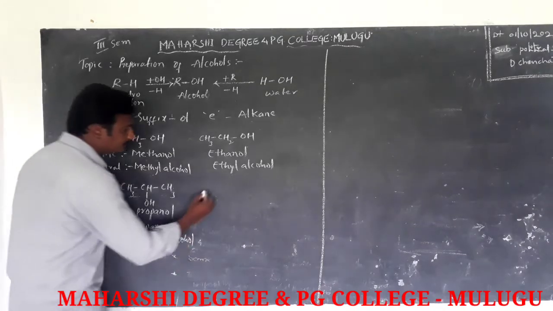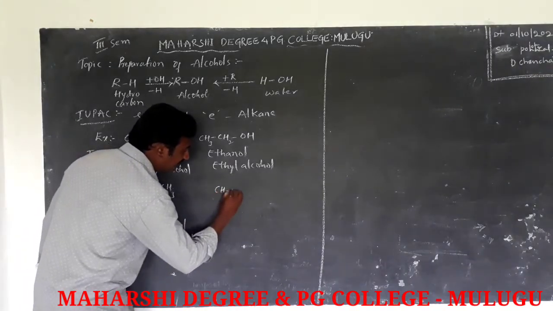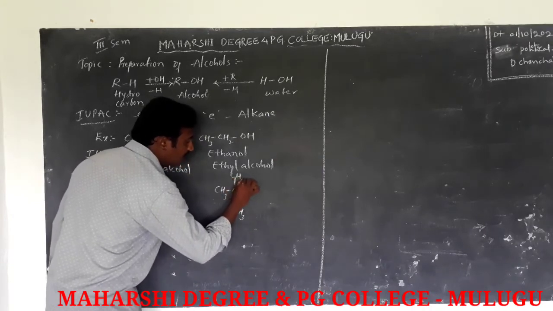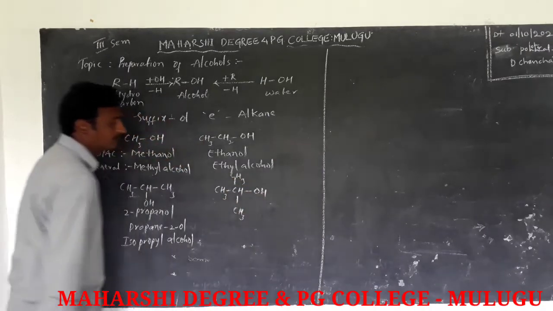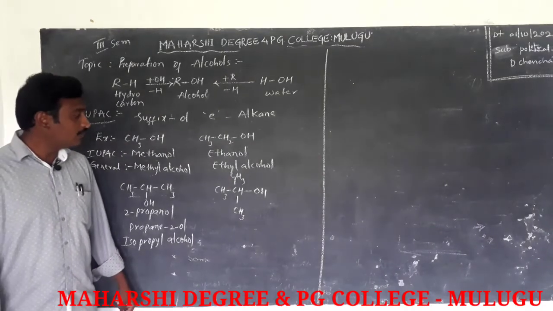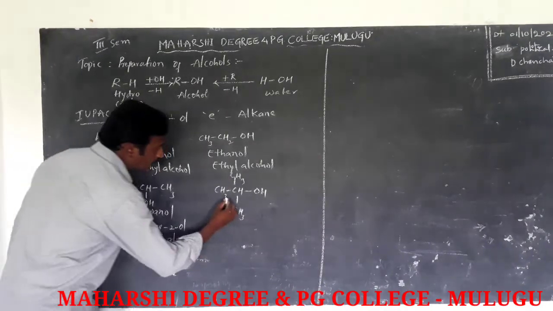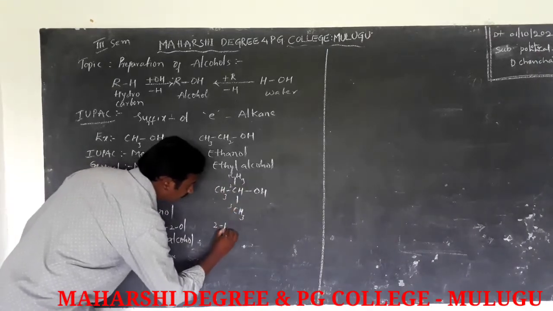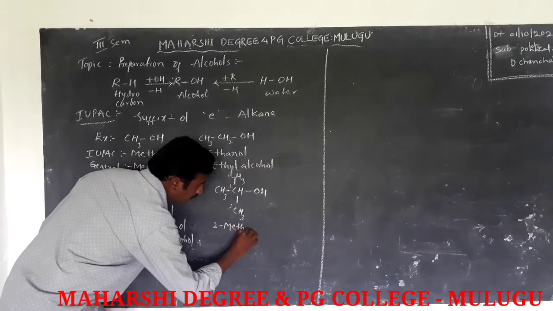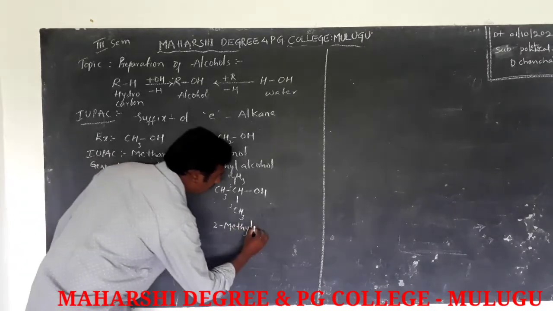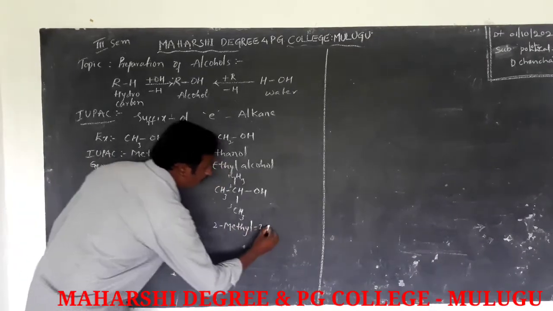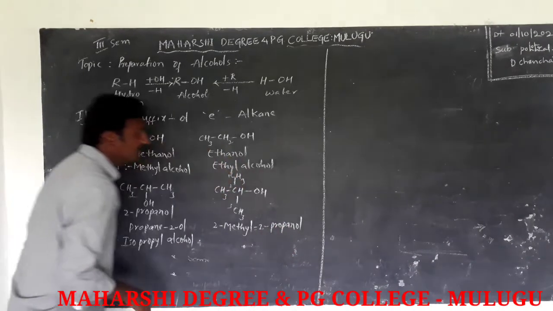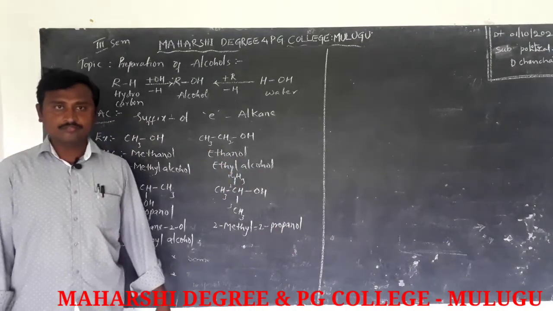And next one, the compound with CH3 groups around a carbon bearing OH. The name of this compound is 2-methyl-2-propanol.